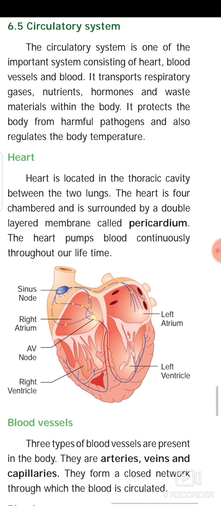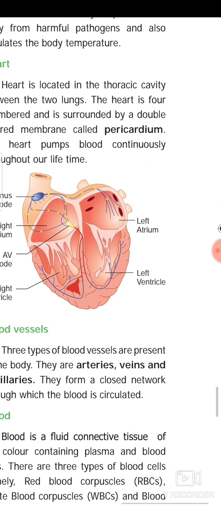Blood vessels. Three types of blood vessels are present in the body. They are arteries, veins and capillaries. They form a closed network through which the blood is circulated. Blood is a fluid connective tissue of red color containing plasma and blood cells. There are three types of blood cells, namely red blood cells (RBCs), white blood cells (WBCs) and blood platelets. RBCs are produced in the bone marrow.